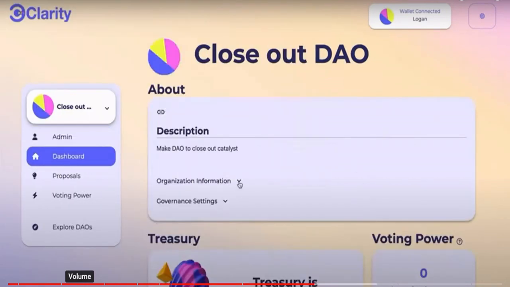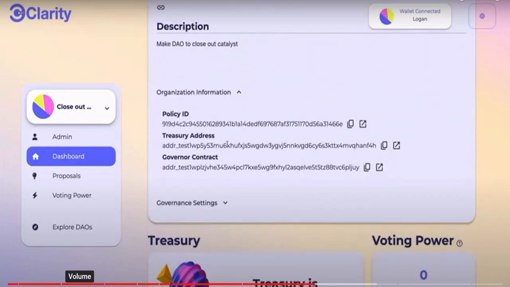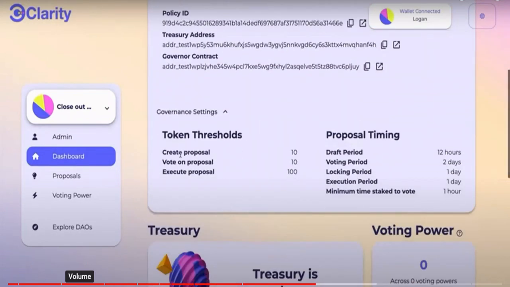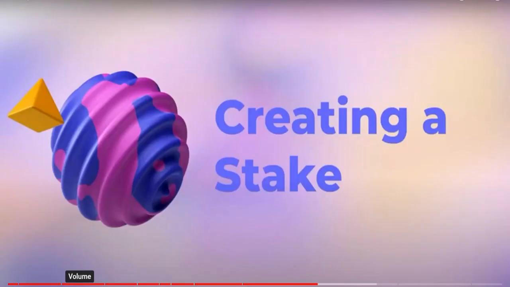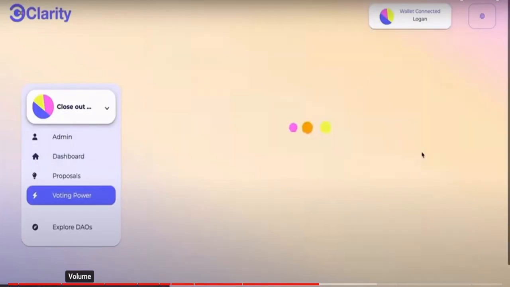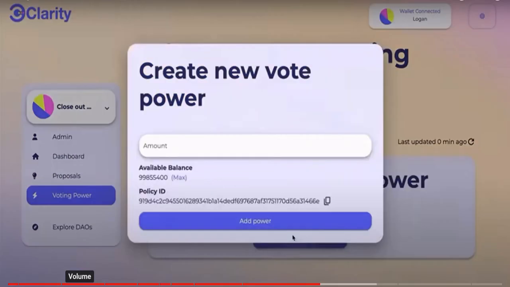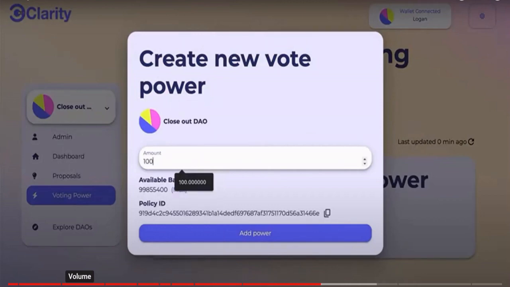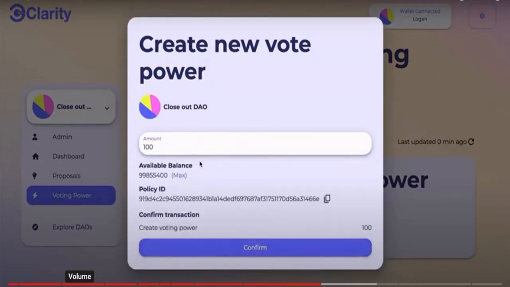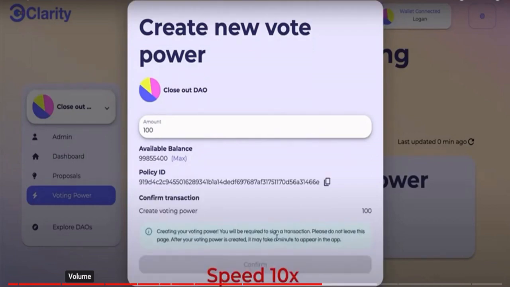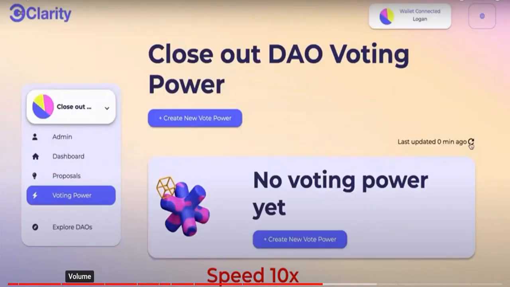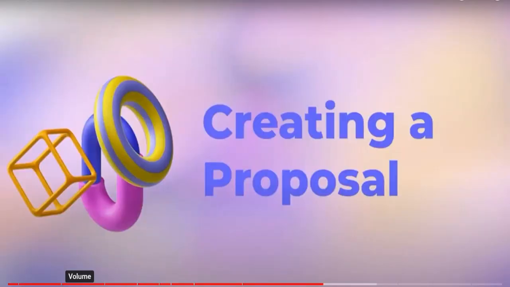Once the DAO is finished and completed, you have your DAO dashboard with policy ID, treasury address, governor contract. You have token thresholds, proposal timing, everything you set up in your organization is here. And then in order to participate in the governance, you need to stake your voting power, so your tokens, so you don't double vote. So you can stake them to vote on proposals. That's a necessary thing. Once you do that, it creates a stake, and you can both vote and create proposals.